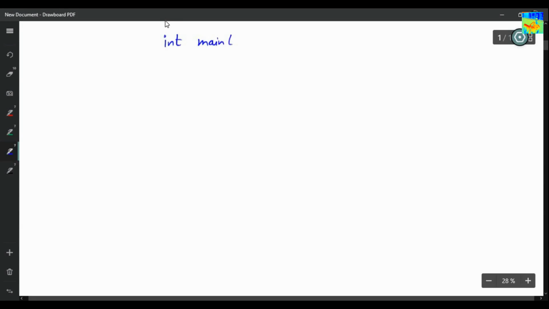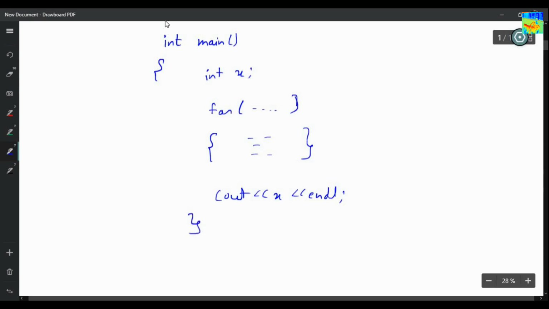So int main, int x. Suppose now there is a for loop, there is something written, and now I am printing the value of x. So what will be my output? Okay, so tell me what will be my output. So the answer is very simple. Output will be a garbage value. I have not given x any value. So when you try and print x, you will get a garbage value.